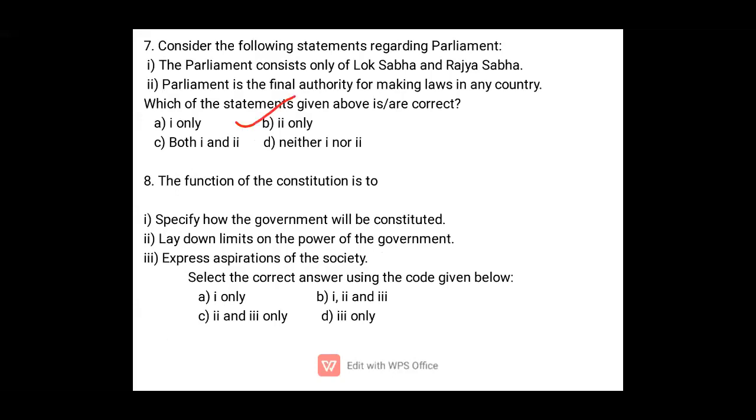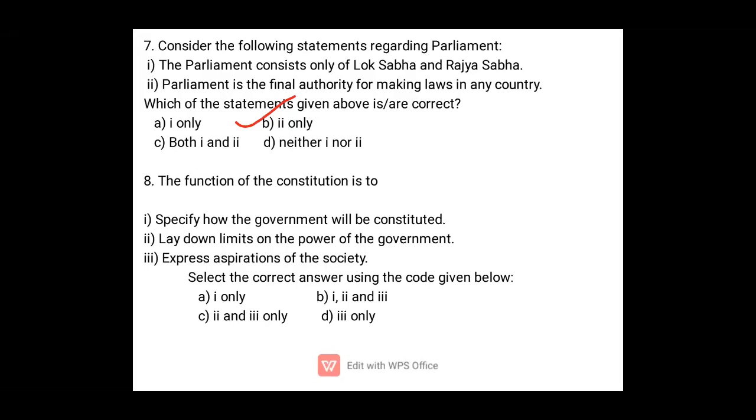Okay, next. The function of the constitution is... so what is the function of a constitution? A constitution is nothing but the basic law of a country. In Germany, the constitution itself is called the Basic Law. Number one, it specifies how the government will be constituted, lays down limits on the power of the government, and expresses the aspirations of the society.